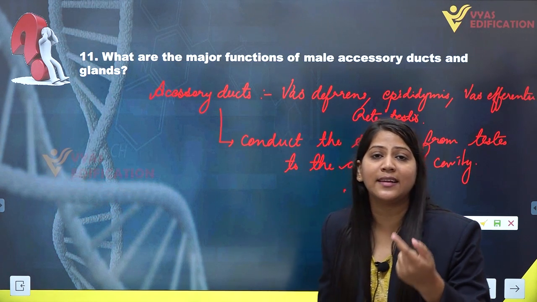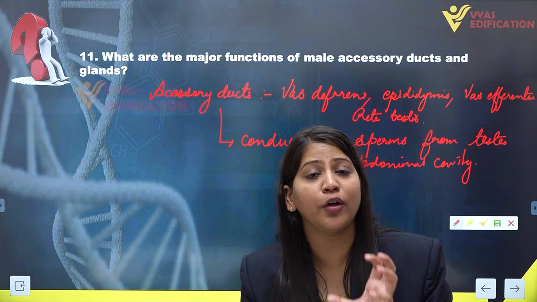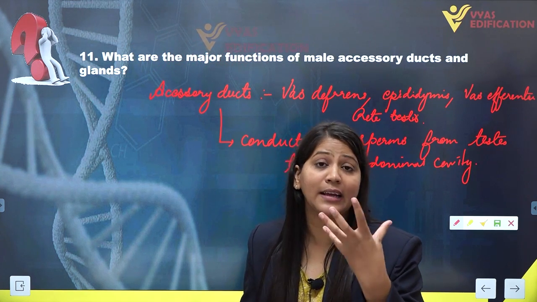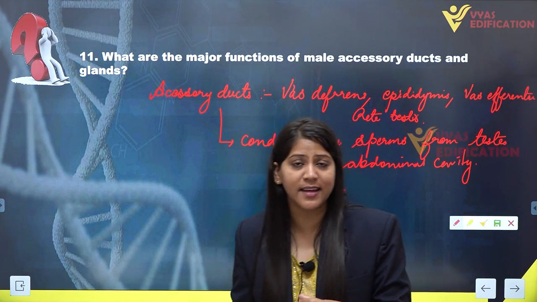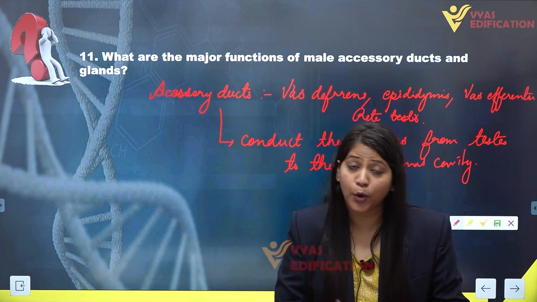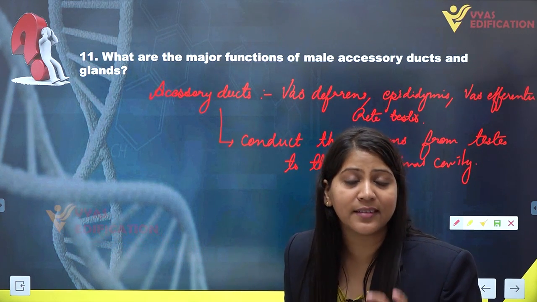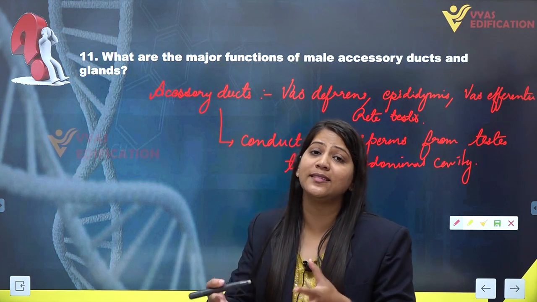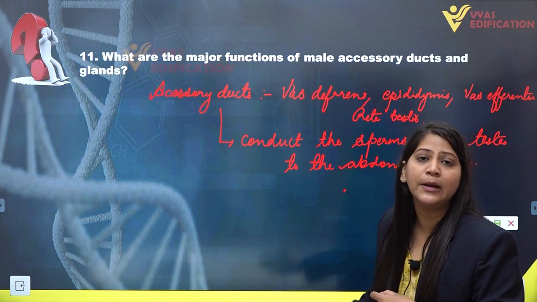Functions of male accessory glands, such as seminal plasma. Seminal plasma provides a huge portion of nutrient, that is fructose, and it also provides the alkaline pH, which counteracts the acidic pH of the vagina, and some enzymes. The prostate gland provides proteolytic enzymes, citrate and calcium ions, and the bulbourethral gland, as it contains buffer solution, also provides the alkaline pH. So these are the functions of male accessory glands as well as the male accessory ducts.